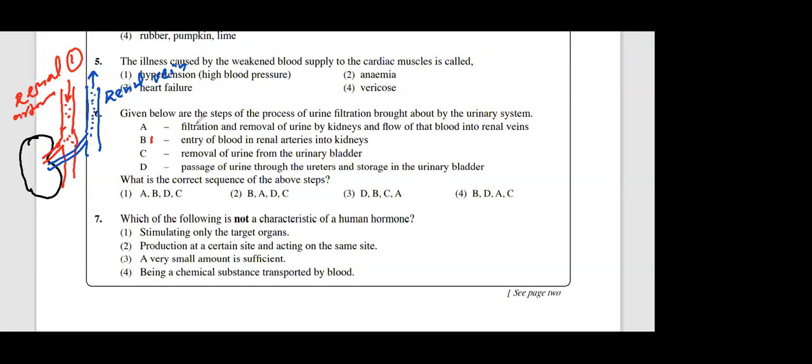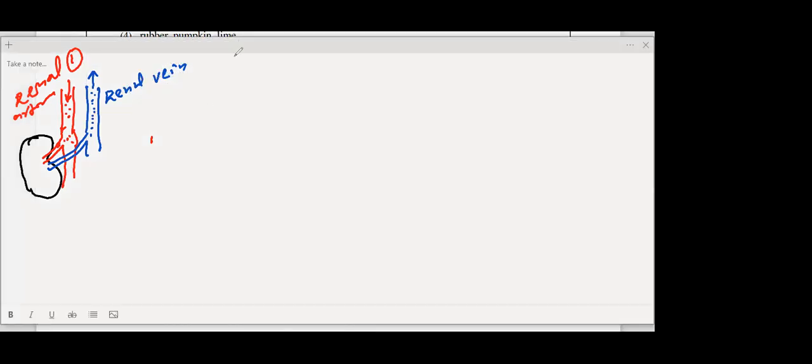Then after that, what happened? Filtration occurs. That is A. Inside the kidney the blood gets filtered, and then what is produced? Urine. So number 2, the filtration occurs. After filtration, urine is produced by the kidney.